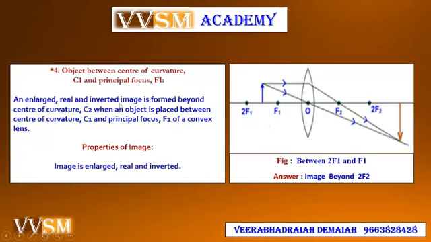Now here the object is placed between f1 and 2f1. Then one ray is passed through principal focus and another ray is passed through optic center. They intersect and form beyond 2f2. The image is formed beyond 2f2. It is inverted, enlarged, and it is a real image.